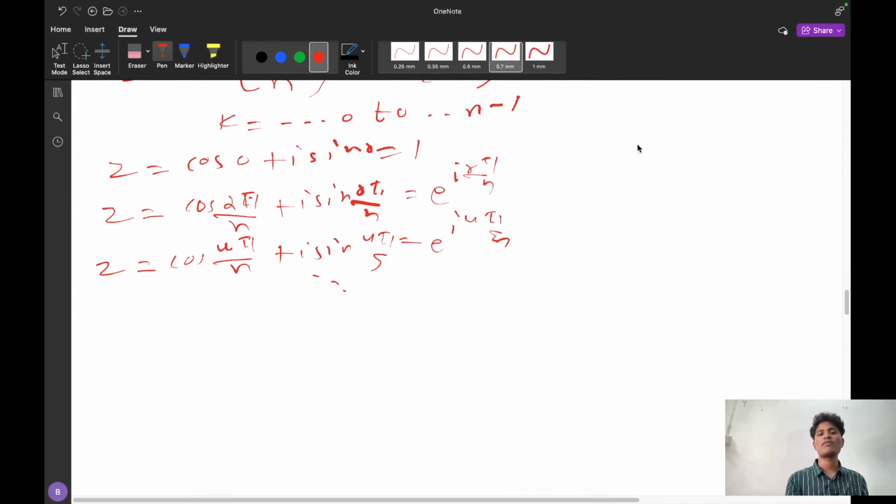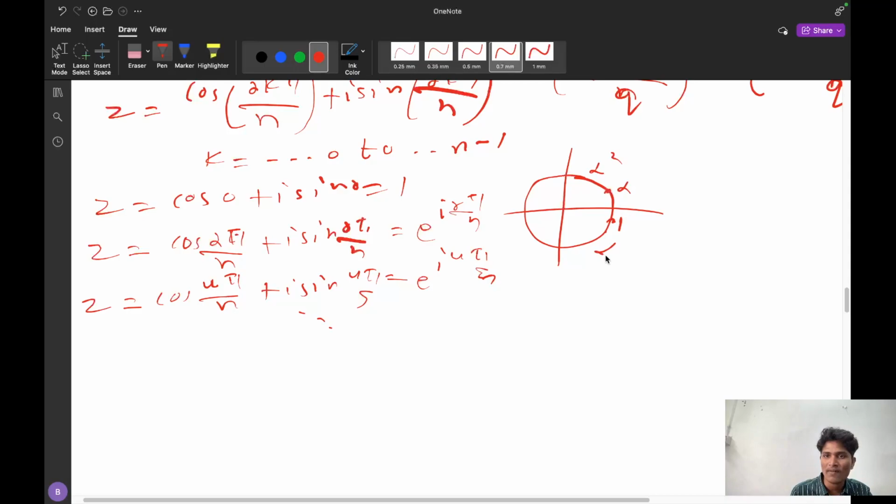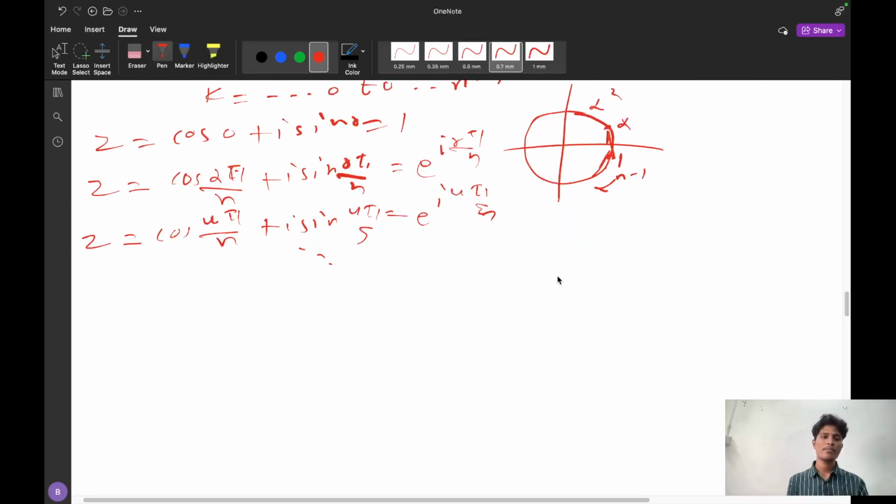Same is the case with nth roots of unity. If I plot all the nth roots of unity, it will form a circle, and the points are equidistant, very, very important. That is, suppose this is 1, and next is alpha square, and up to alpha power n minus 1. So the distance between 1 and alpha power n minus 1 and 1 and alpha is the same. These two are equidistant, because it is a circle of equal radius. So these values are equal.